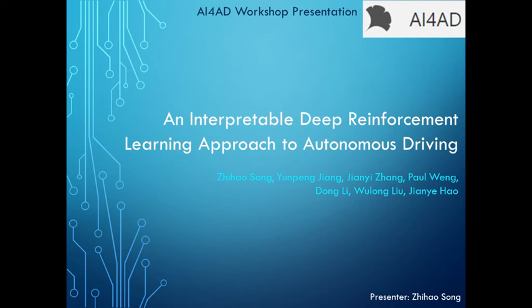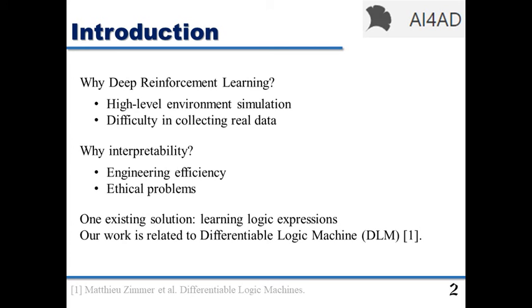Let me introduce our paper about an interpretable deep reinforcement learning approach to autonomous driving. Autonomous driving is a hot but extremely hard technology. With the help of the development of different simulators, deep reinforcement learning becomes popular in order to deal with the difficulty in collecting large-scale real data. However, due to the fact that almost all deep learning methods are not interpretable, it's hard to locate the problems, and also it's impossible to compromise with ethics and laws.